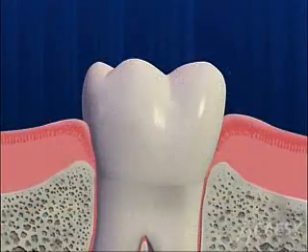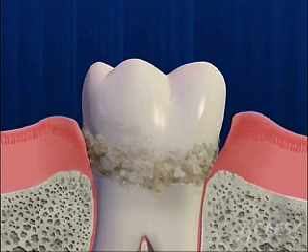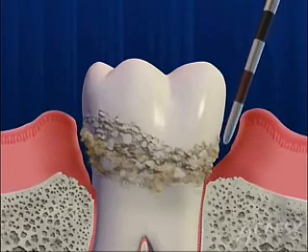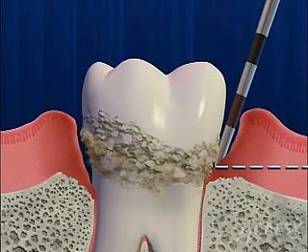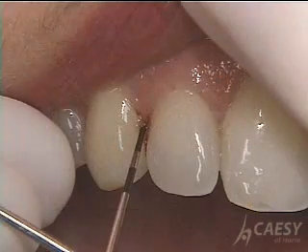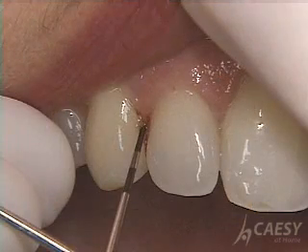With periodontal disease, the bone level falls and the gums pull away from the tooth, forming a pocket. We measure the pocket from the bottom of the pocket, where it's attached to the tooth, to the top of the gums. A probe reading of more than 3 millimeters is a sign of periodontal disease. Bleeding is also a sign of infection.